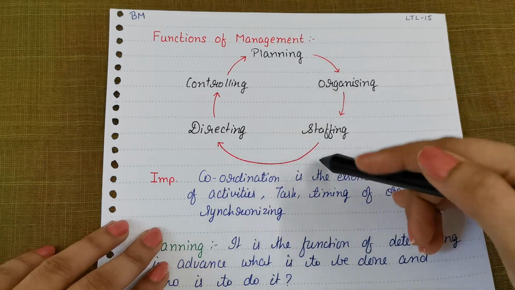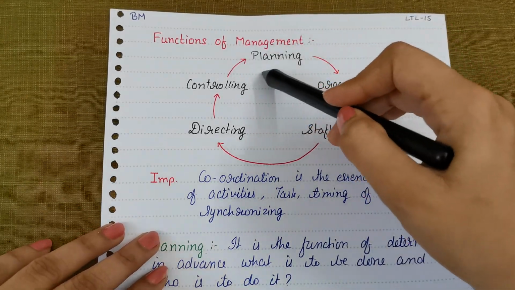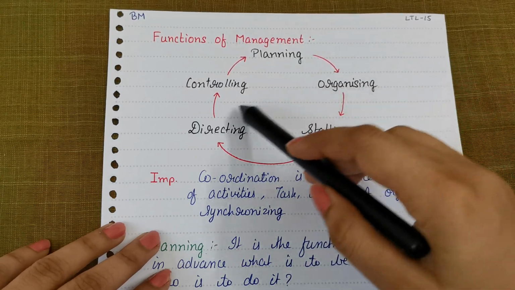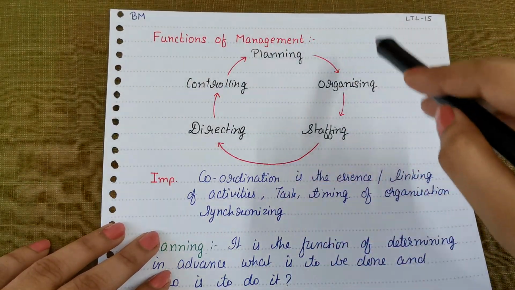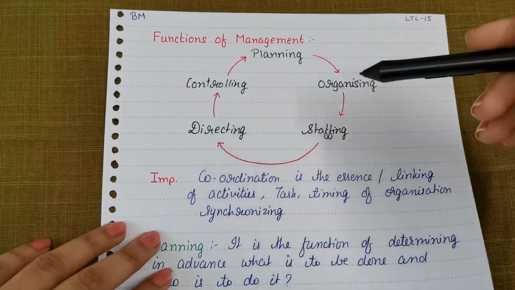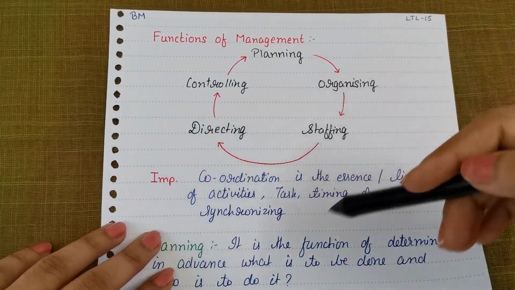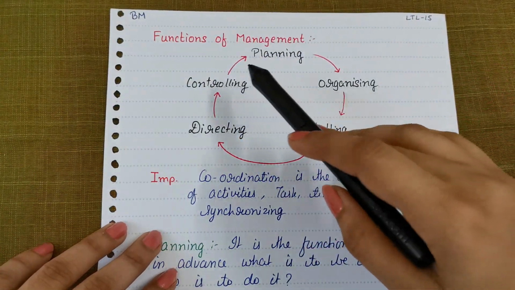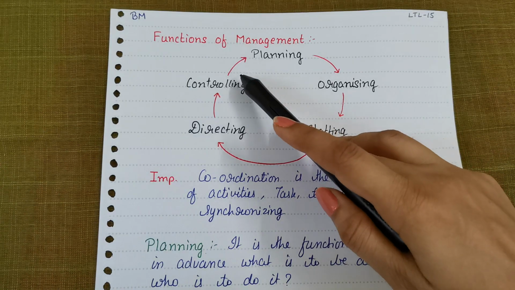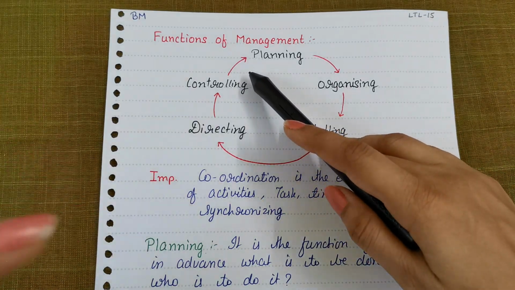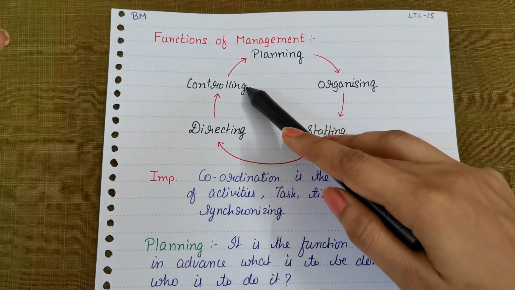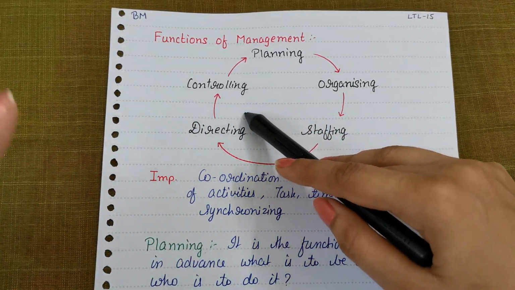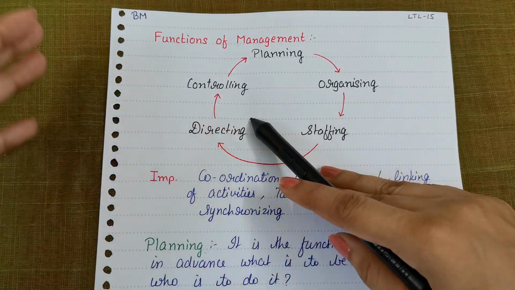Why so? Was the planning lacking somewhere, or did we not organize properly, was the staff not efficient, or was the direction not given? What exactly was the problem? To understand the problem and to get the right solution, controlling is a very important part. And controlling is actually measuring the gap, or measuring any differences between planned performance and actual performance, right? And taking corrective actions if necessary. So these were all the functions of management.